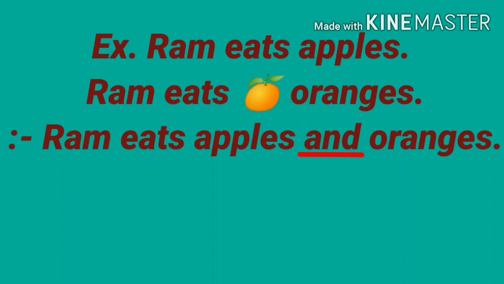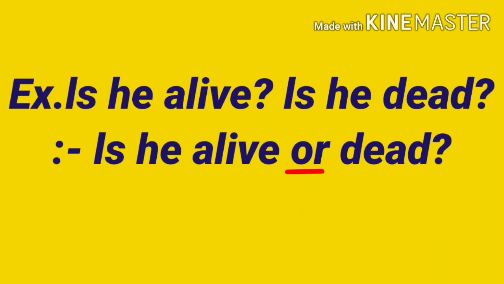Example: Ram eats apples. Ram eats oranges. Now I join these two sentences with the help of and. Ram eats apples and oranges. Now next example: is he alive? Is he dead? These two questions I will join by or and make one question. Is he alive or dead?